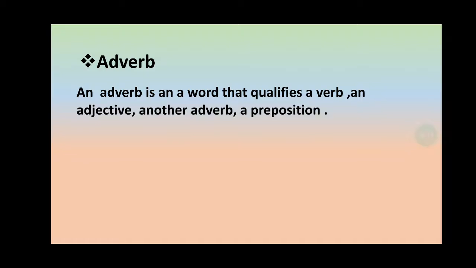Next, we have adverb. Like an adjective gives us more information, extra information about the noun or pronoun, an adverb does the same. Look at here. An adverb is a word that qualifies a verb, an adjective, another adverb or preposition. Look at the first sentence. He runs fast.